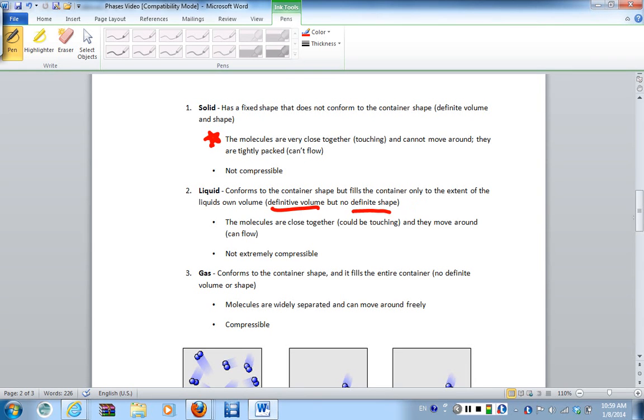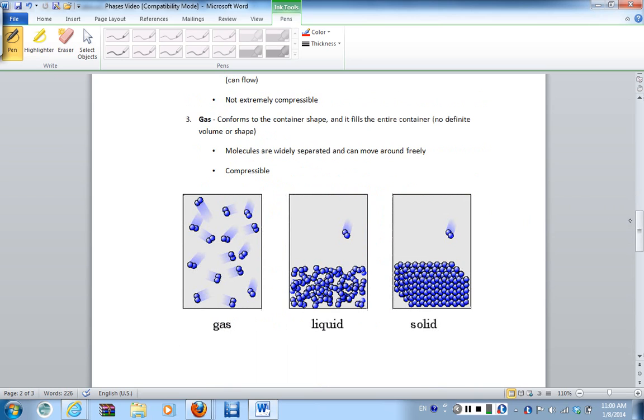Okay. Now, the third phase of matter that we're going to discuss is what's known as a gas. So a gas has no definite volume and no definite shape. So it conforms to the container shape and it fills the entire container, which is actually quite good for us because if you consider the Earth, it's kind of one big container. So it's good that the oxygen that we breathe fills the entire container, because if it stayed on one half of the container and not the other, the people on the other side who had the oxygen would have a problem, considering the ones who didn't have oxygen.